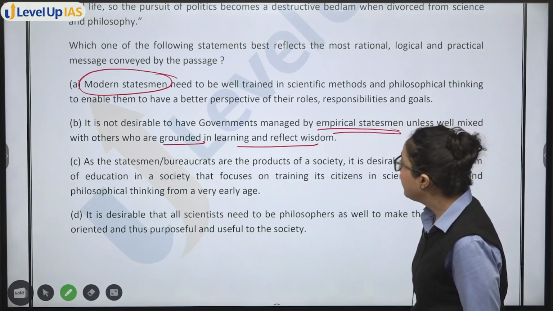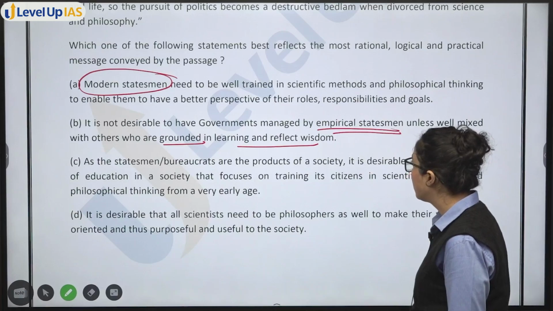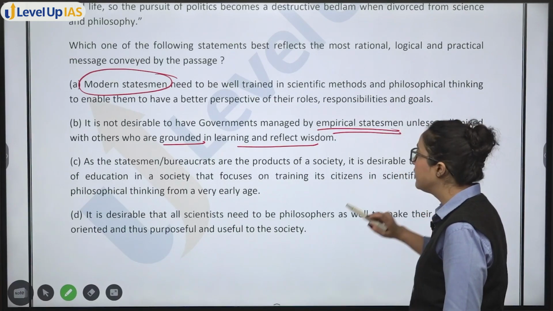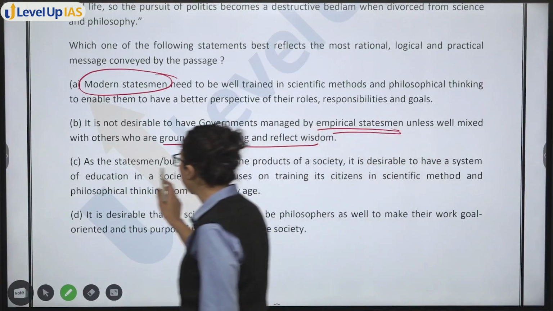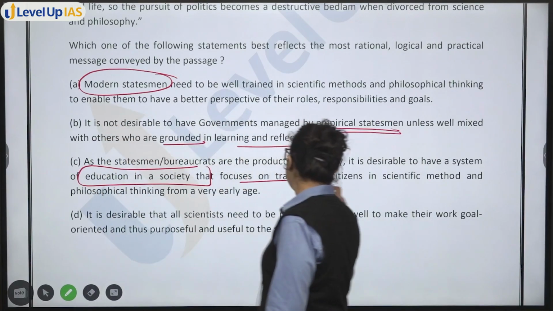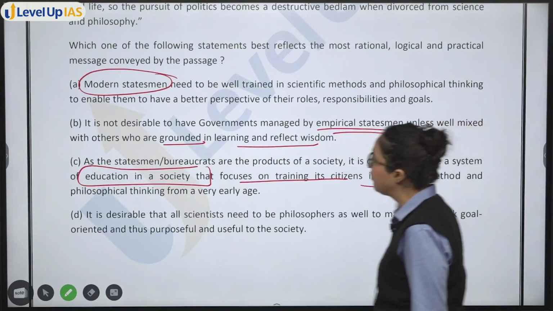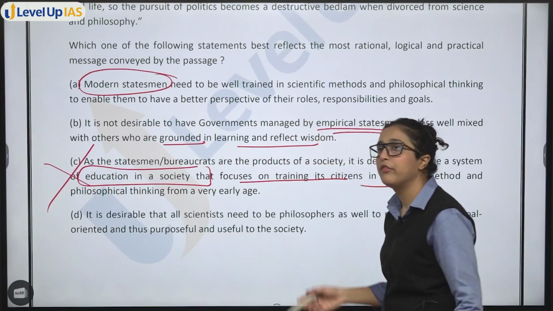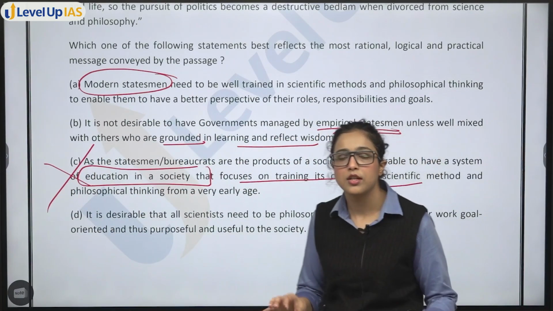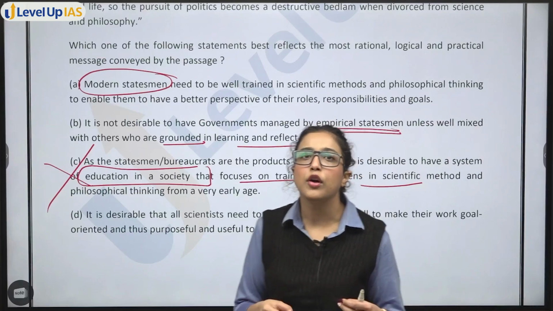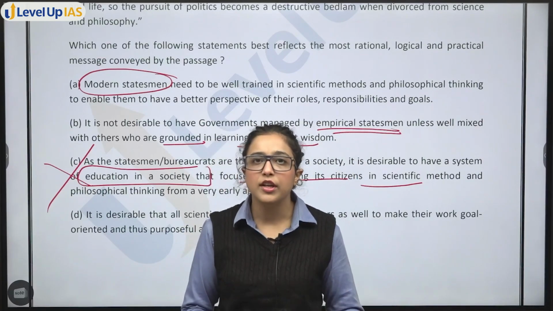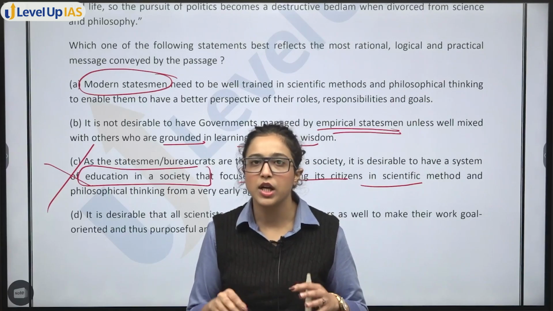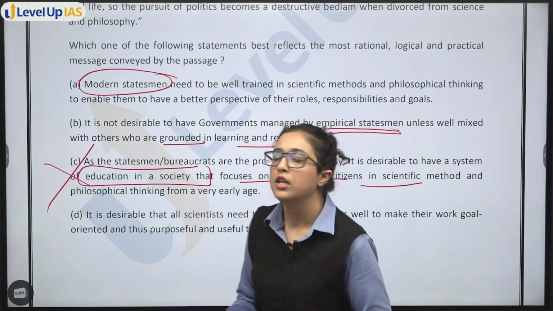Next: as statesmen and bureaucrats are products of a society, it is desirable to have a system of education that focuses on training its citizens in scientific method. We are not talking about a system of education or philosophical thinking through education. It only said how philosophy is important, but nowhere has it said to bring philosophy into your education system. The author has not conveyed anything like that, right?